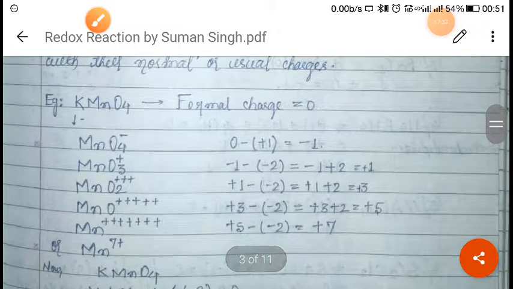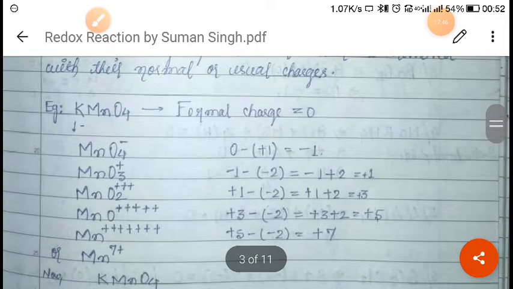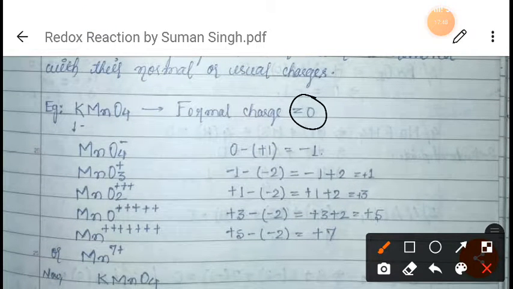Now what we will do, one by one we will remove the elements from here. First of all the formal charge was 0, right? When we first remove this potassium, potassium has a +1 charge. The overall charge was 0. Since we are subtracting this potassium, we will do minus +1, so 0 minus +1, we will get -1.